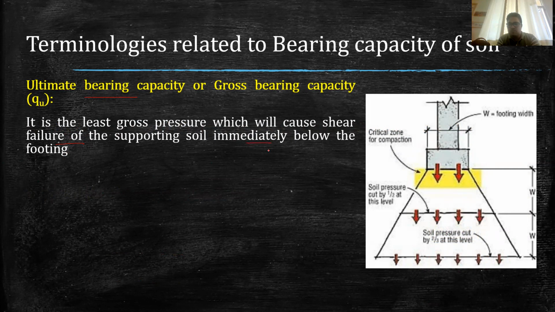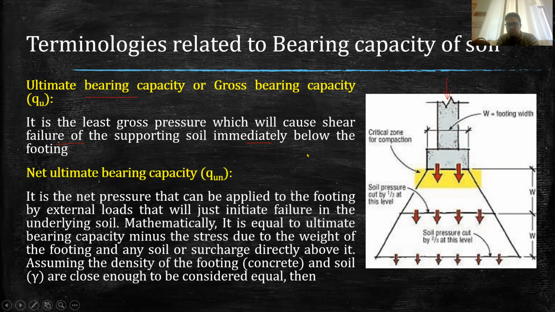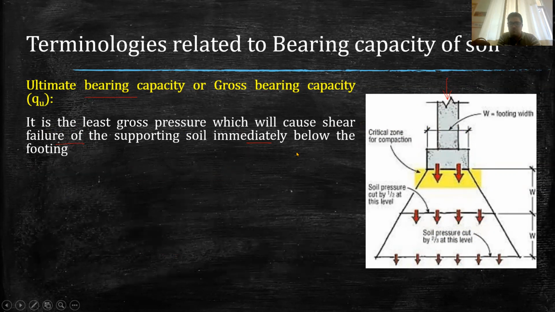Immediately below the footing, mathematically, for example, this column is subjected to some external load P, and say this is the ground level, GL. This is the external load, including the self weight of the column.